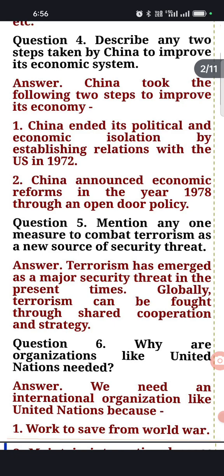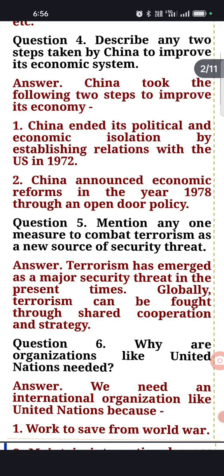Now we are asking in what ways China improved its economic system. The first thing is that China ended its political and economic isolation by establishing relations with the US in 1972. And second, China announced the economic reforms in the year 1978 through an open door policy.